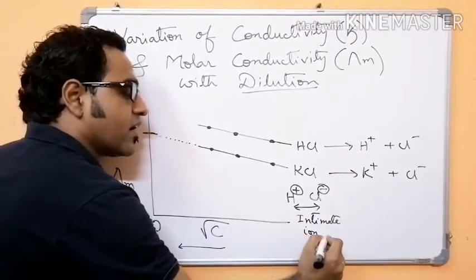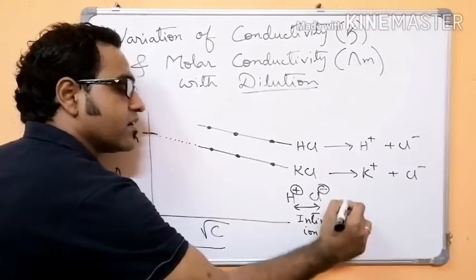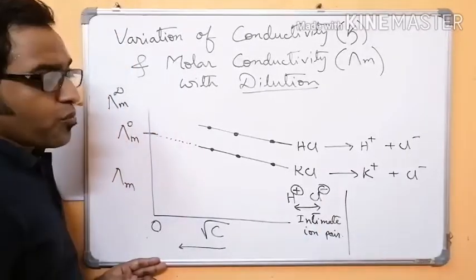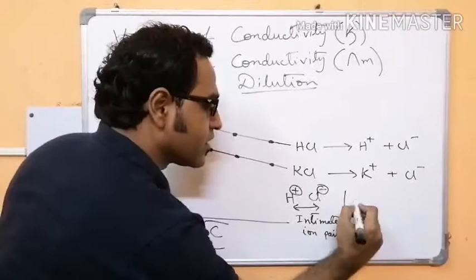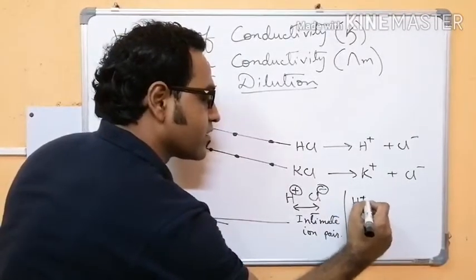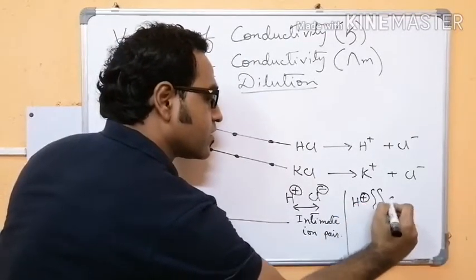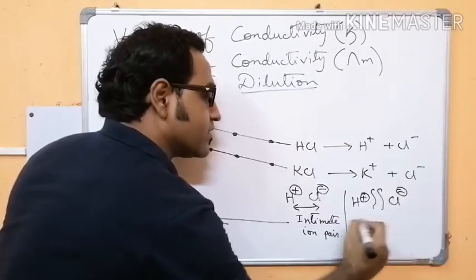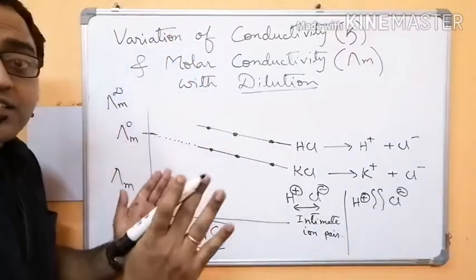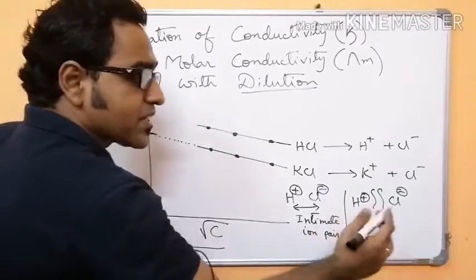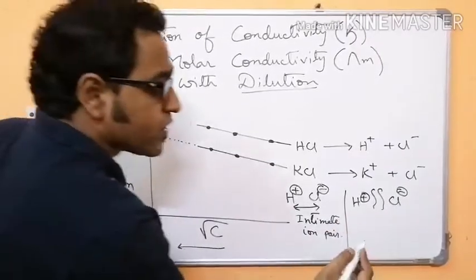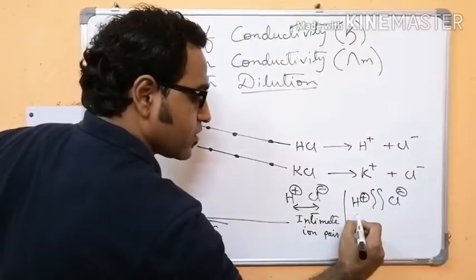Intimate ion pair. Now the moment you add water, what happened? The H plus ion and the Cl minus ion get slightly separated. So H plus and Cl minus are separated. We call it a separated ion pair.